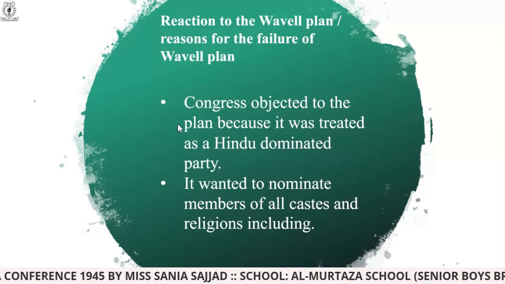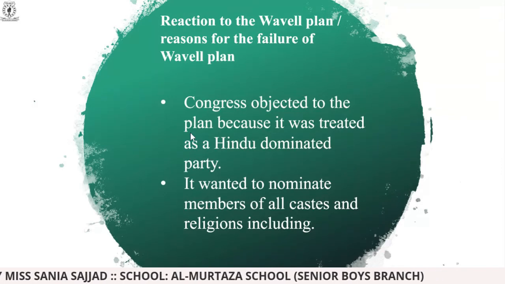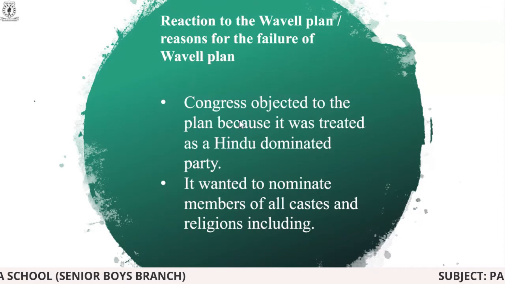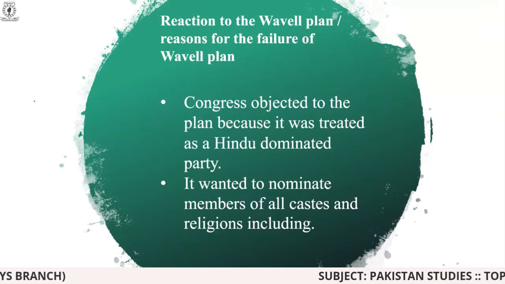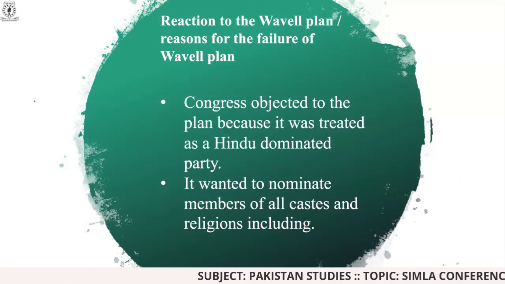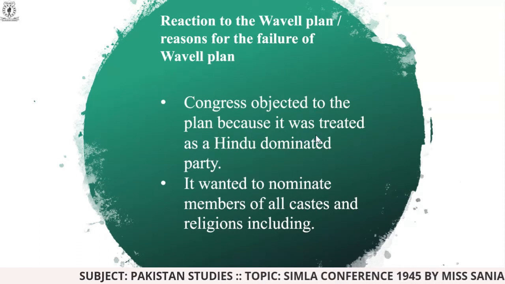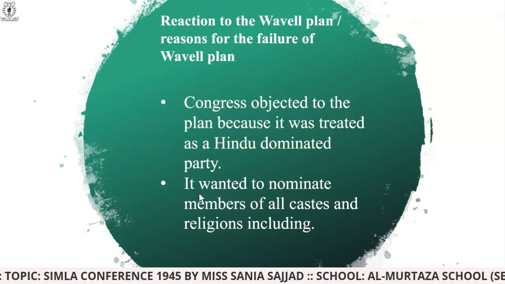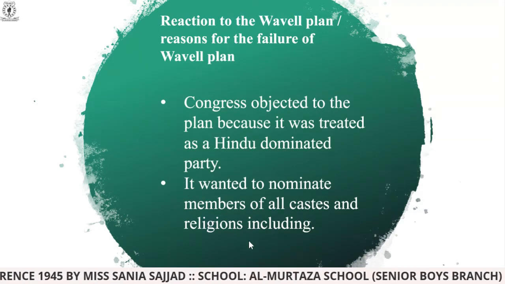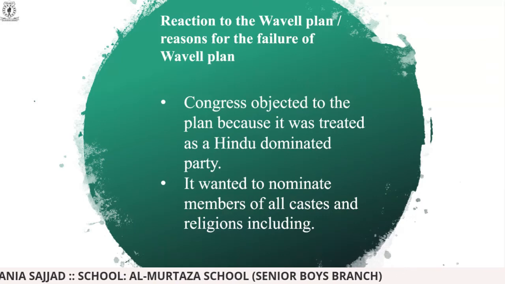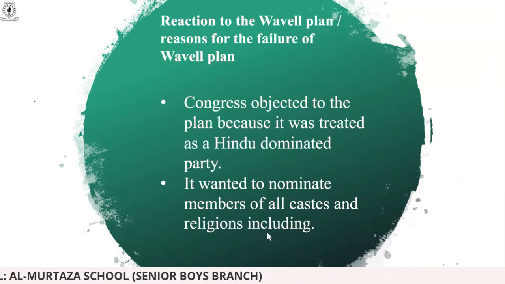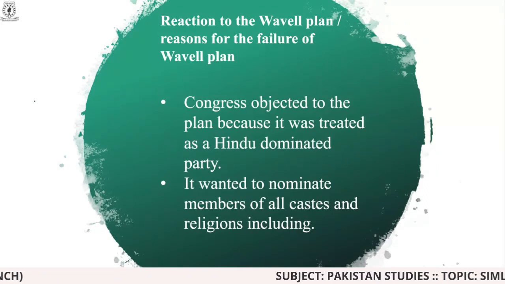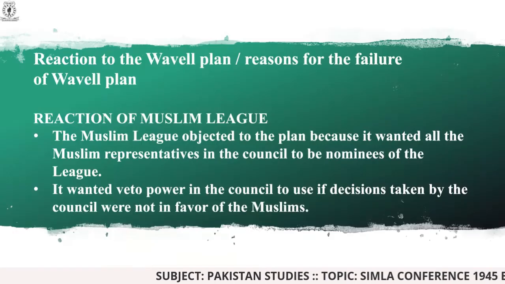Number one, Congress objected to the plan because it was threatened as a Hindu dominated party. So Congress, the political party of Indians, rejected the plan because they thought it was basically a threat for the Hindu dominated party in the subcontinent. And on the other hand, it wanted to nominate members of all castes and religions, but Muslims needed a separate representation. They didn't want to join hands with them in this way.